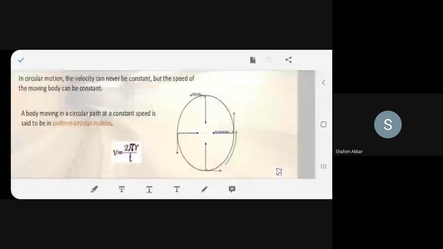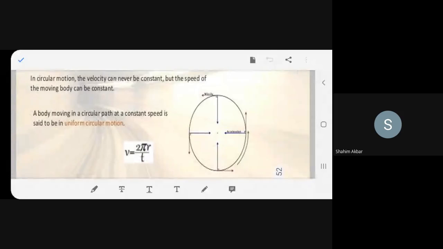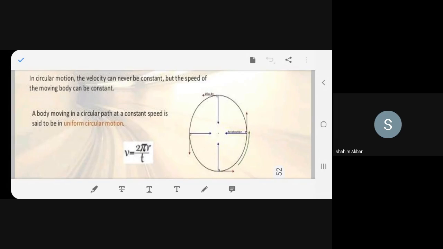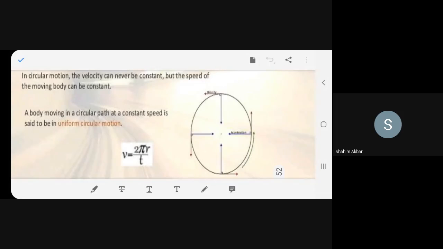Now, whenever I talk about uniformity in velocity, uniformity in speed, uniformity in acceleration, I have to take it that everything is happening at a uniform pace. So if I'm talking about a circular path, then the speed has to be constant, then only the circular motion will be uniform. So I take it for granted that the speed is constant, so a body is said to be in uniform circular motion.